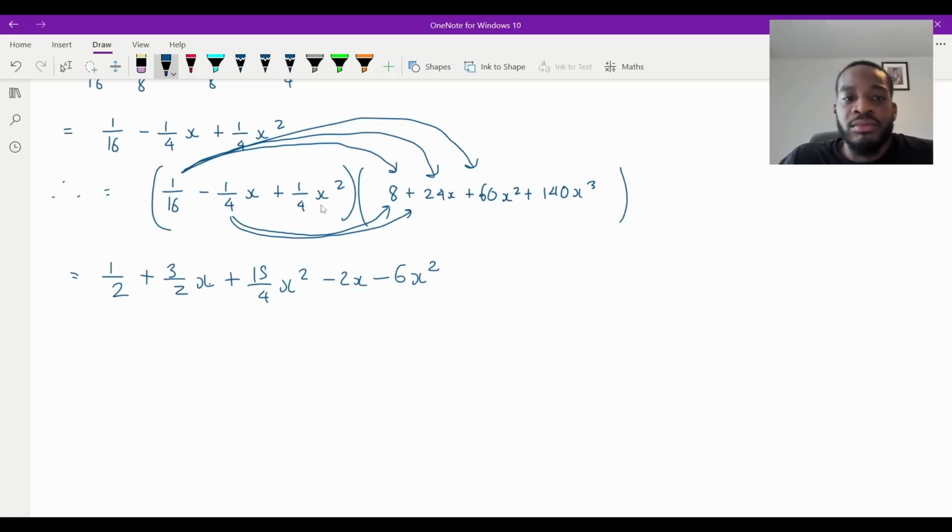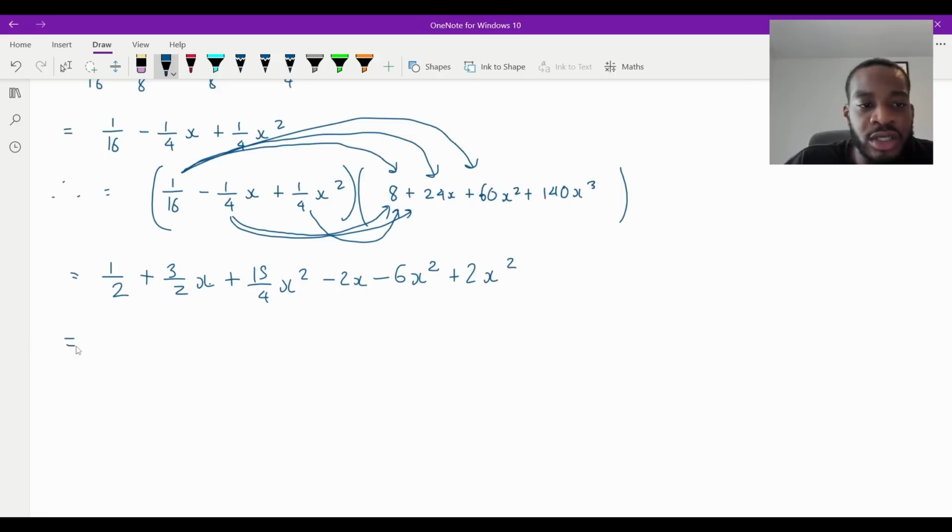And then now, the quarter x squared, I'm going to times with the 8. And that is it. I'm not going to go any further because I'm going up until the squared term. I don't want any higher powers. So it's going to be a quarter times by 8, which is obviously 2. So it's going to be plus 2x squared, like that. And then now we're here. It's just a matter of just simplifying now.